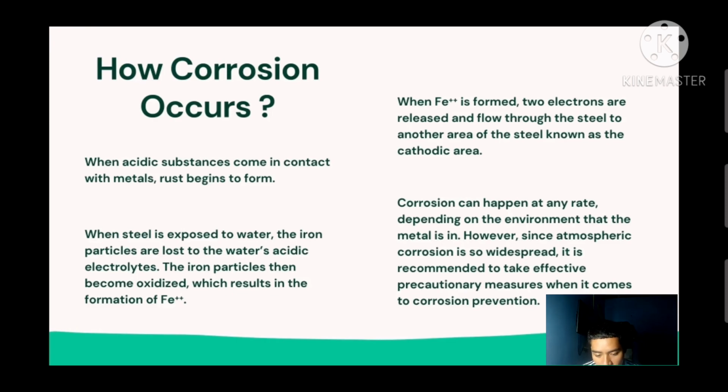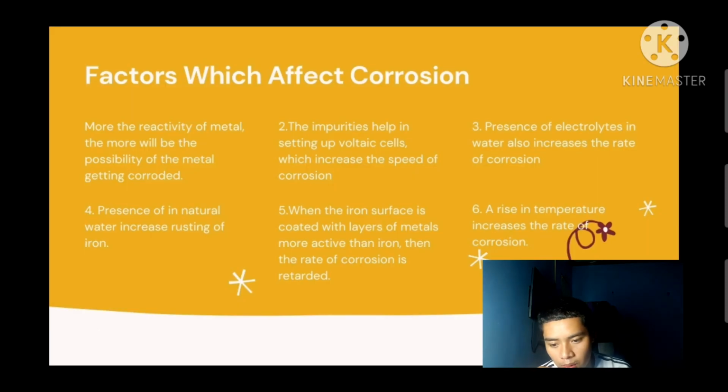So corrosion can happen at any rate, depending on the environment that the metal is in. However, since atmospheric corrosion is so widespread, it is recommended to take effective precautionary measures when it comes to corrosion prevention. So these are the factors which affect corrosion.